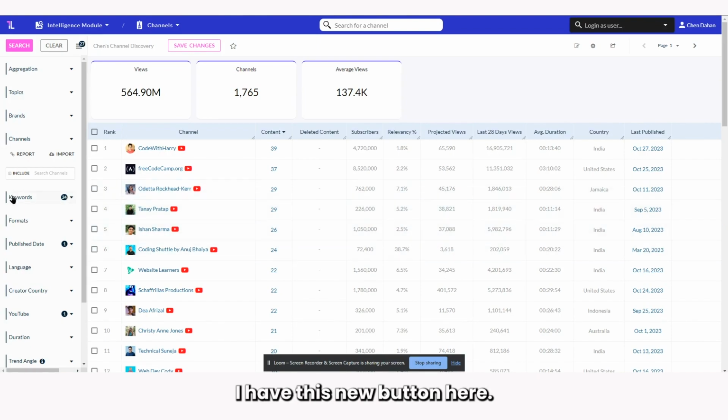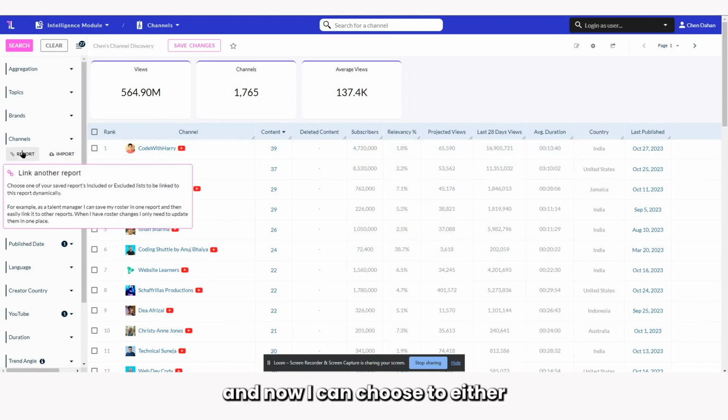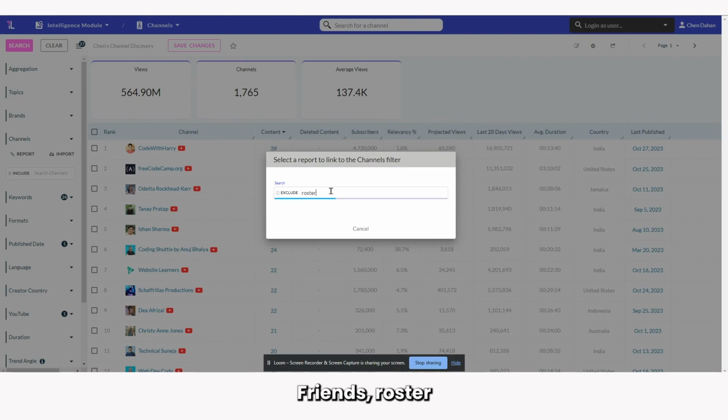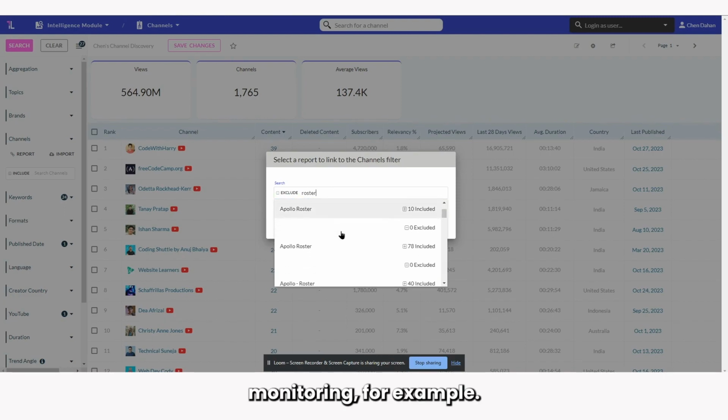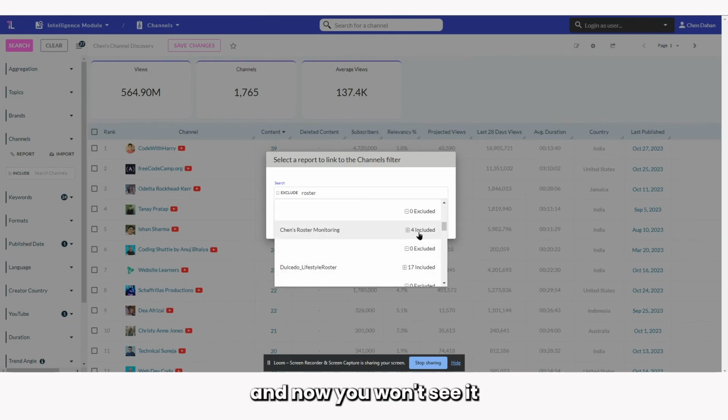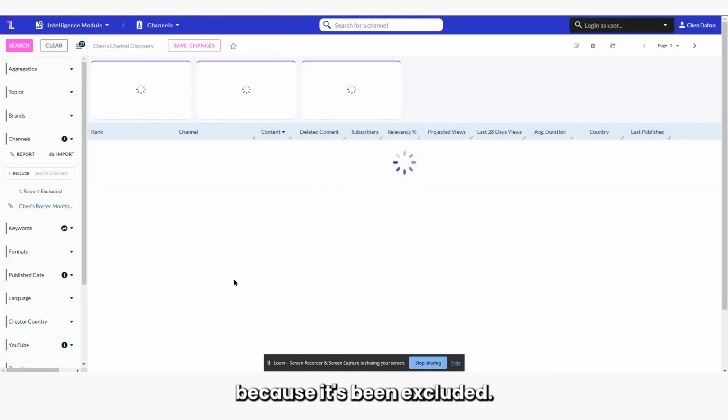I have this new button here. I click on it, and now I can choose to either include or exclude the list I'm going to pick. So we want to click exclude, and I want to exclude from my roster, right? So I can type roster, and there we go. Jen's roster monitoring, for example, and I can see I have 4 included channels. So I pick it, and now you won't see it because it's been excluded.